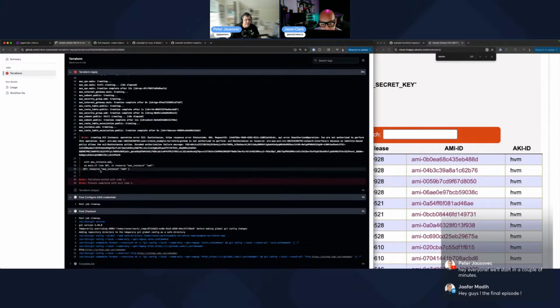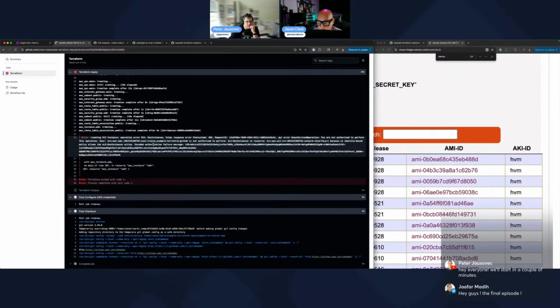Oh no! You're not authorized to perform what? We're not authorized to create a VPC. Okay, so it's 403. Unauthorized to perform this operation. So it's basically whatever secret or API keys GitHub uses for authenticating with AWS. So whatever is in GitHub doesn't have permissions.